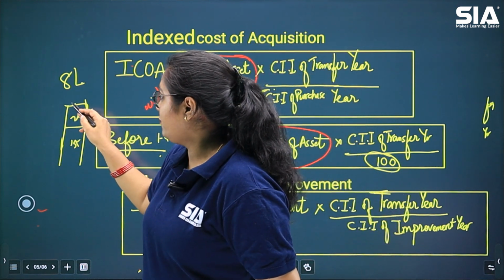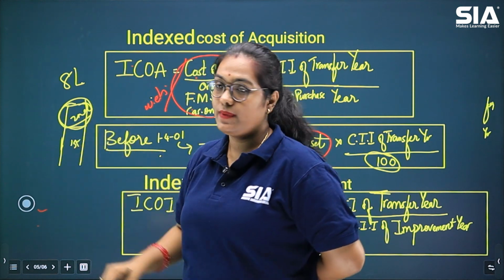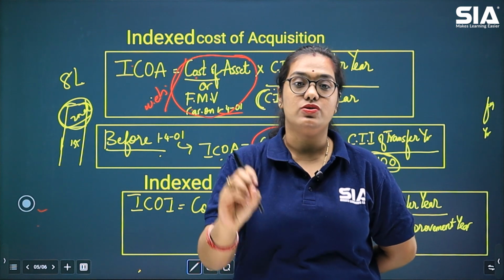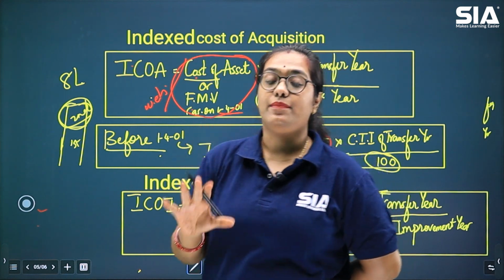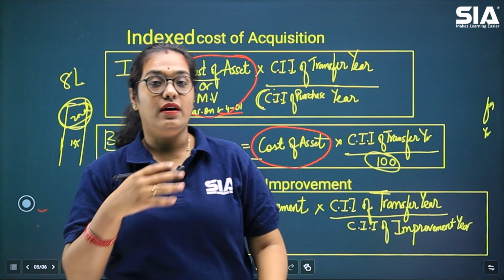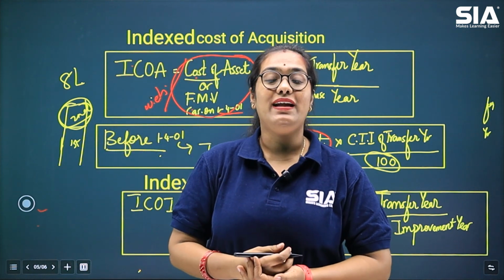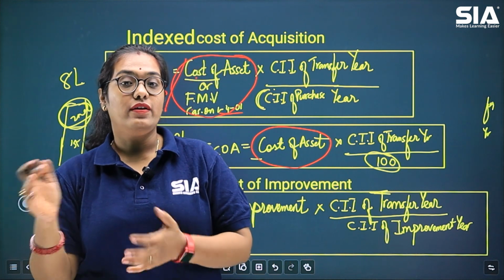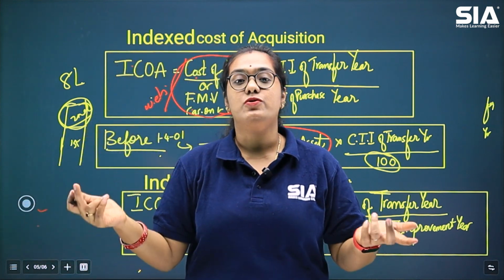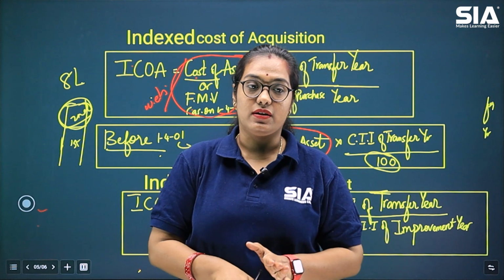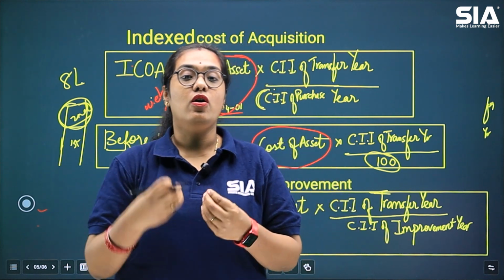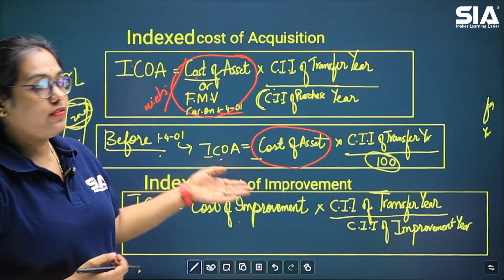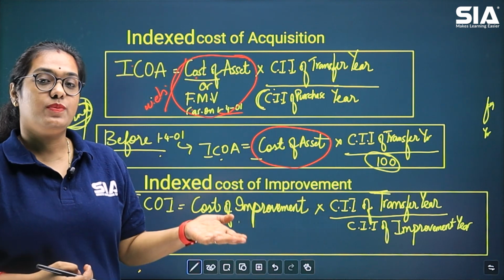Now this second floor, what is added to this building, the value for that is called the indexed cost of improvement. That means if there is any improvement made to the asset, whether a floor is added, or it was only a plot of land on which a building is constructed, any improvement of the asset done, in that case we have indexed cost of improvement, which has to be calculated.